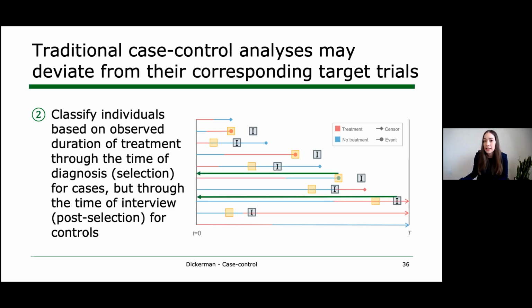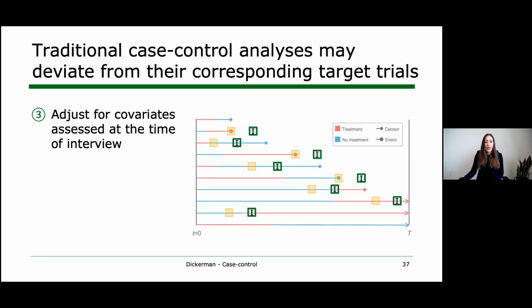To implement this second deviation, we classified cases and controls by their cumulative duration of statin use after baseline, specifically treatment use for 5 or more years versus less than 5 years. And this was assessed through the time of selection for cases and through the time of selection plus 3 months for controls, that is the time of the interview. And then we adjusted for covariates that were measured at the time of selection instead of at baseline or later.